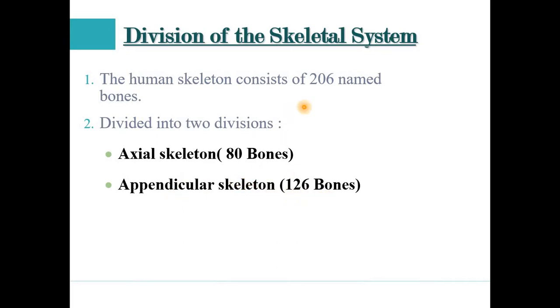So, very simply, the skeleton consists of 206 bones divided into two divisions: axial with 80 bones and appendicular with 126 bones. In the further slides we will discuss exactly which bones are present in the axial and which in the appendicular.